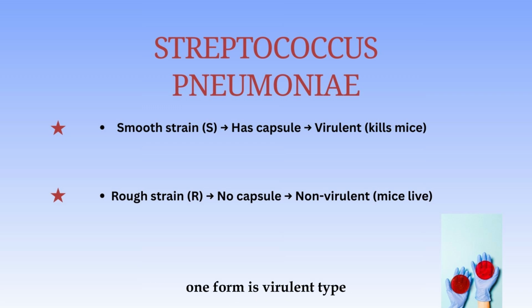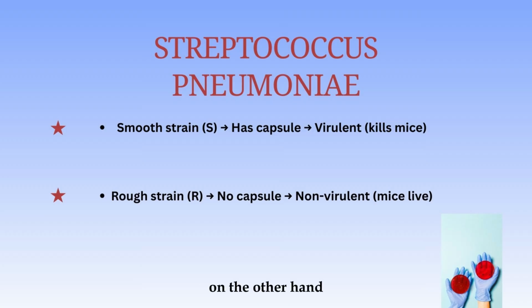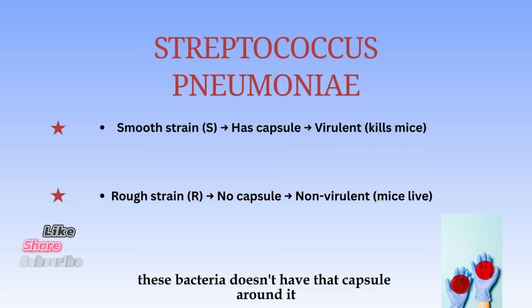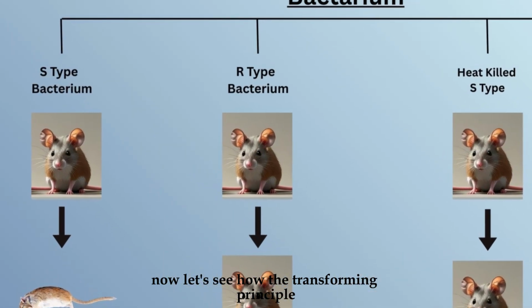Now, he was working on Streptococcus pneumoniae, which is present in two different forms. One form is the virulent type as it has a capsule around it, which is responsible for blood poisoning. They make smooth colonies, that's why they are also known as S-type bacteria. On the other hand, we have avirulent Streptococcus pneumoniae. These bacteria don't have that capsule around them, and that's why they make rough colonies. They are also known as R-type bacteria.